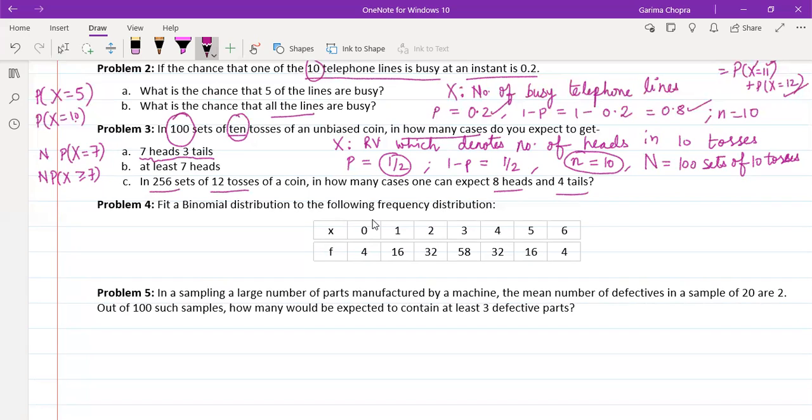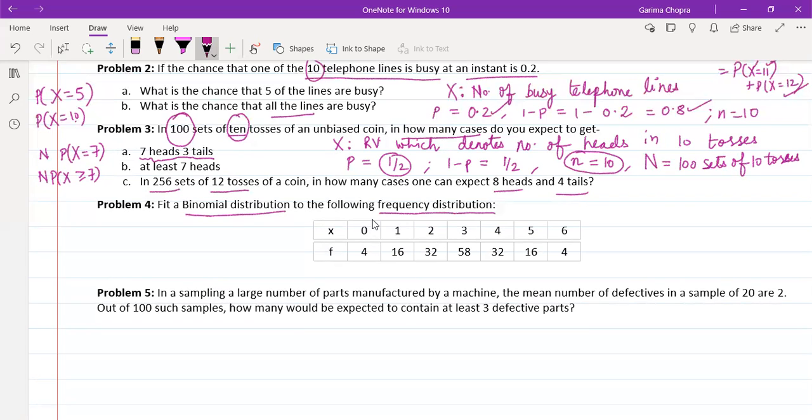In the fourth one, we have to fit a binomial distribution to the following frequency distribution. So here the frequency distribution is given and we have to fit a binomial distribution. We have to find out the theoretical frequencies as per binomial distribution. So if we have to fit any distribution and a frequency distribution is given, then from that frequency distribution, we will try to find out the parameters of this distribution.